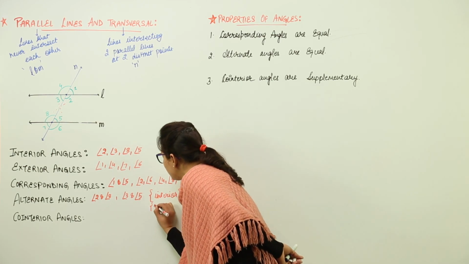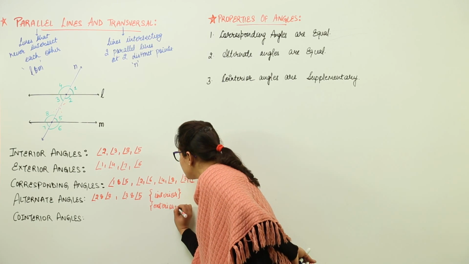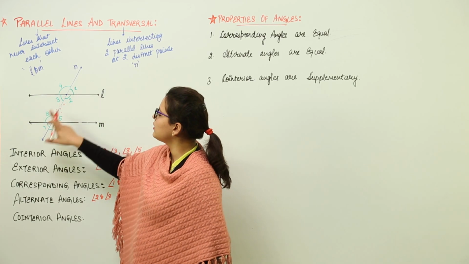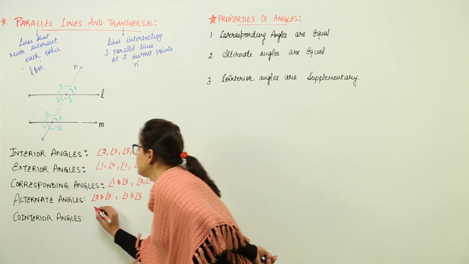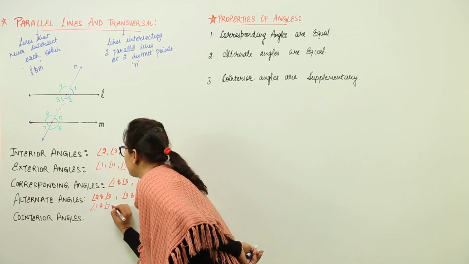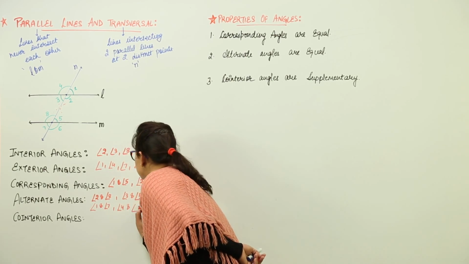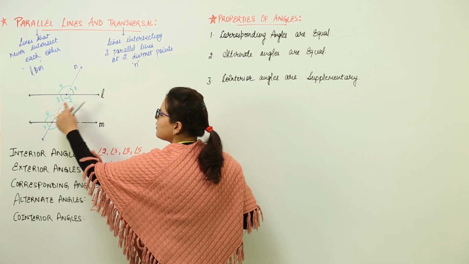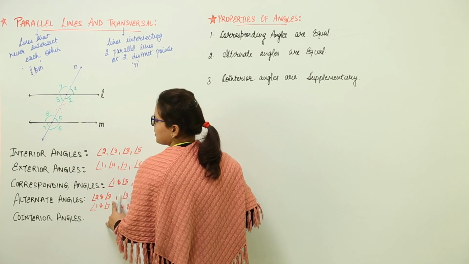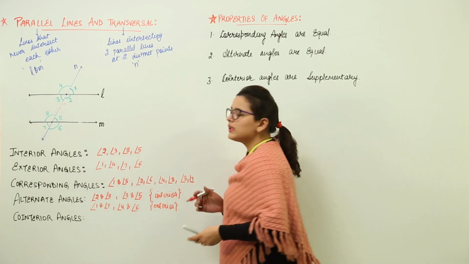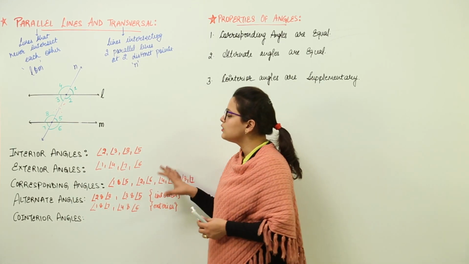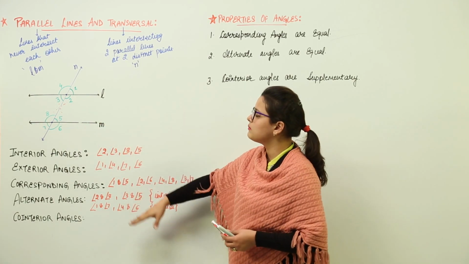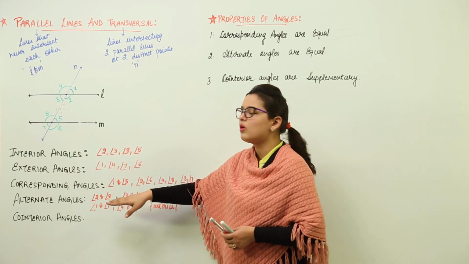Similarly, we can have alternate exterior angles also. For alternate exterior, let us check. We would have angle 4 alternate to 6 and 1 alternate to 7. So, we can write over here angle 1 and angle 7, angle 4 and angle 6, right. So, it depends how you have numbered them. Because I numbered them in this way, I am going to write them in this way. If you number it 7, 8, depending on that it is going to lie. But do not rote-learn these. You have to actually understand the logic that based on their positions we are going to classify them as interior, exterior, corresponding, alternate and so on.